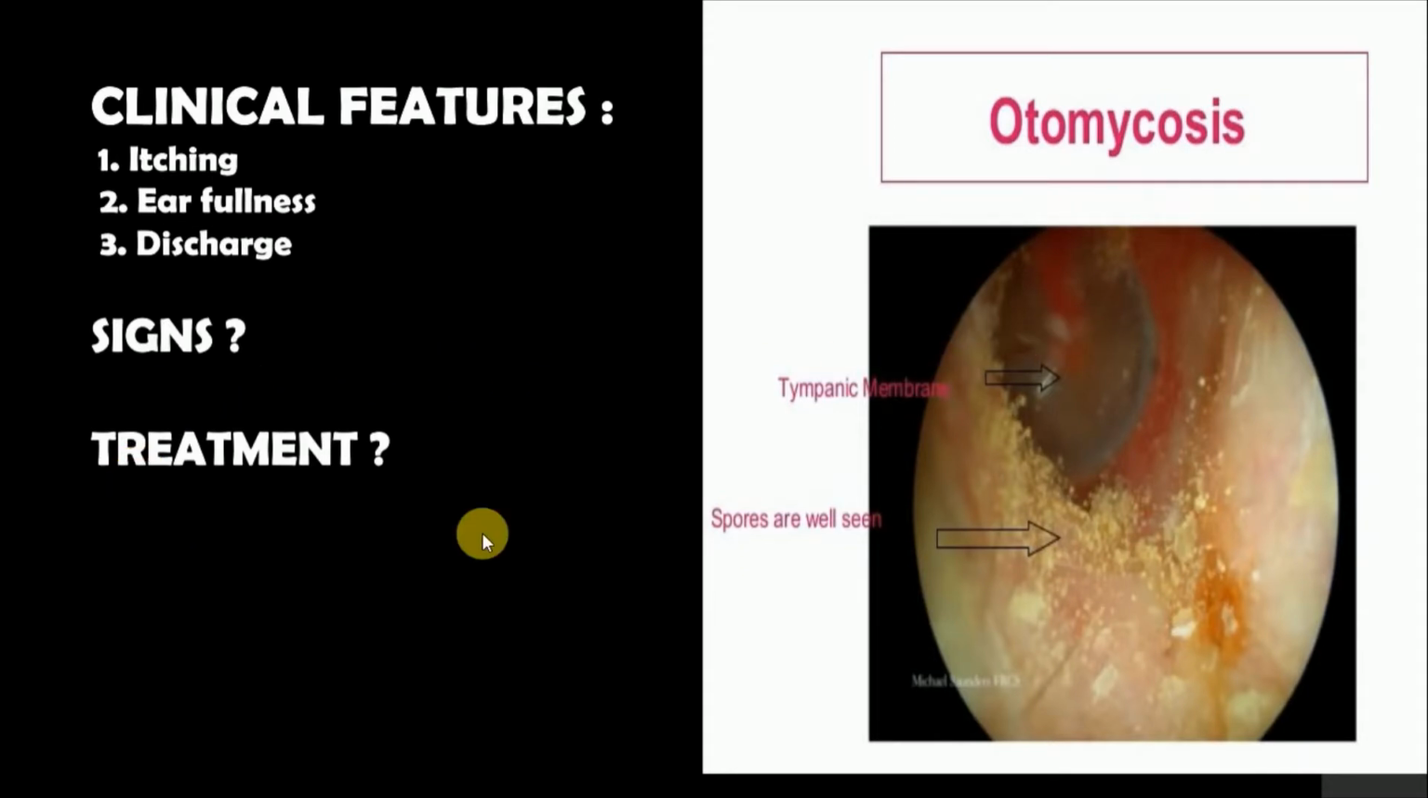Now, what is the treatment for otomycosis? Firstly, we'll observe the ear under a microscope and we are going to clean the ear. Now, there are a number of ways for that. There is a suction method, there is a dry mop method, but we are going to clean the fungus and then we are going to give ear drops.